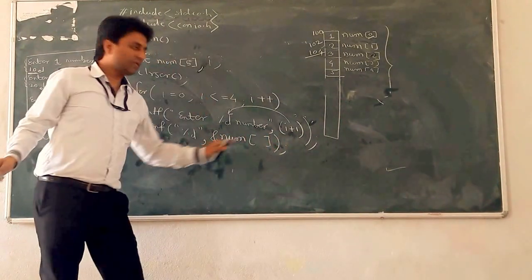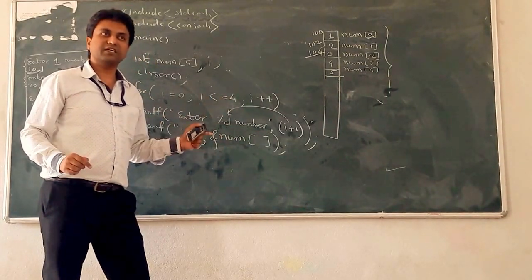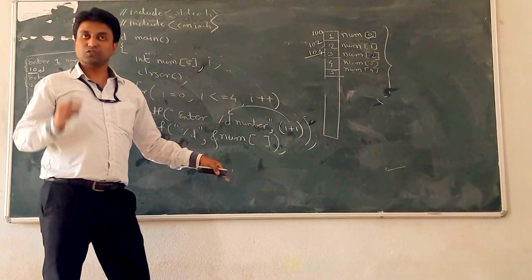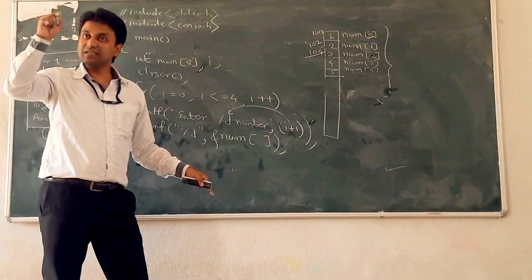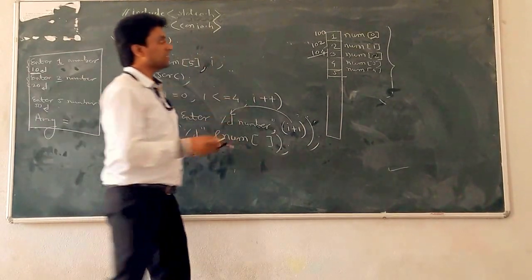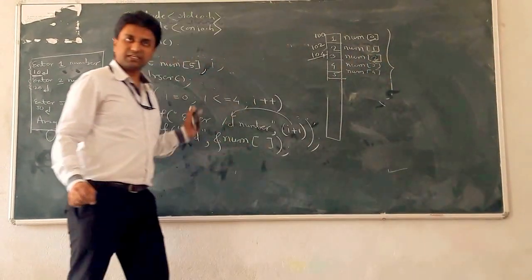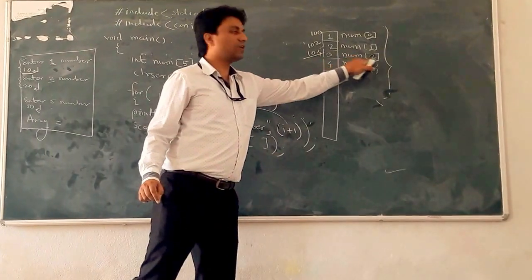But is it possible to write 0 every time? Then what happens? Five times a number is saved at the same location. So the first time it is at the 0th location. The second time, the second number is stored at the first location. The third time, that is the third iteration, the number is stored at num of 2.